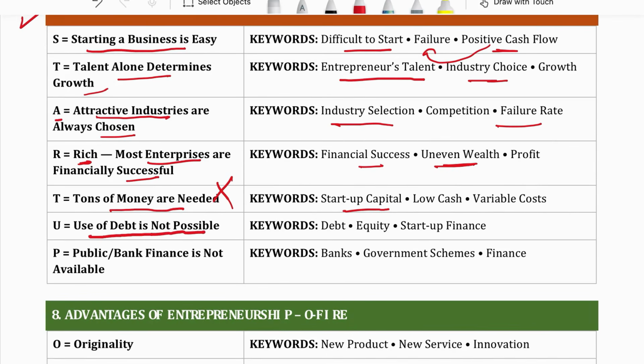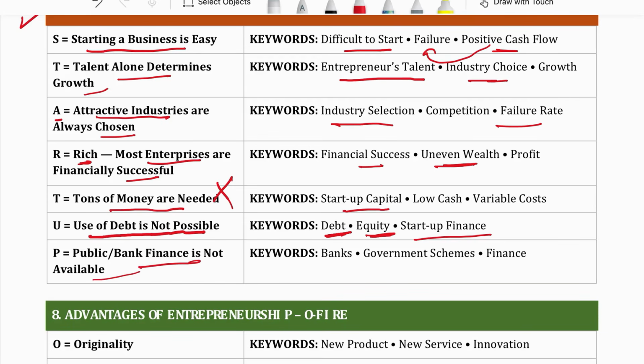Next myth is use of debt is not possible. People say you cannot start business with loan. You cannot start business with debt. No, this is wrong to say. As I gave you the example of Lijjat Papad right now, those women started the business with 80 rupees, and that 80 rupees was also borrowed. So it is wrong to say that business can't be started with debt. Some part of your own money, some part of your debt, and start the business. They make the startup finance.